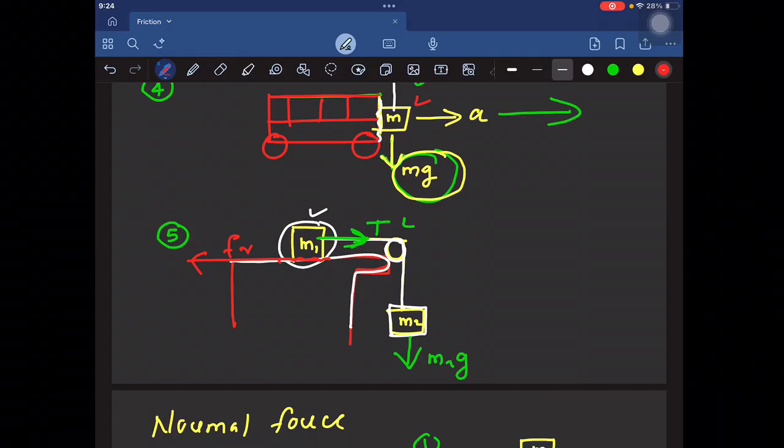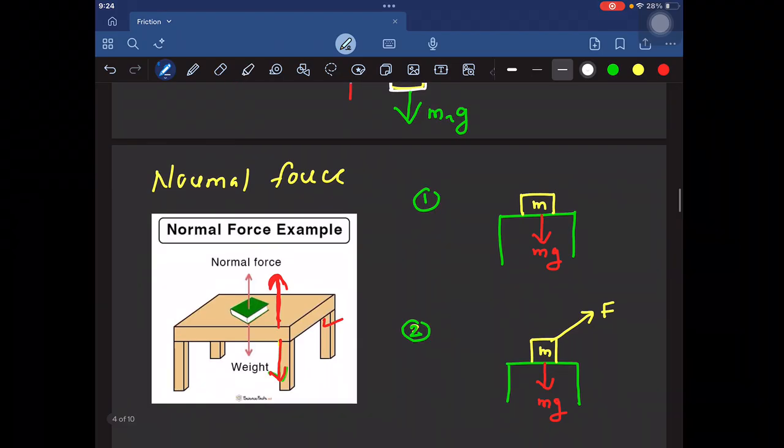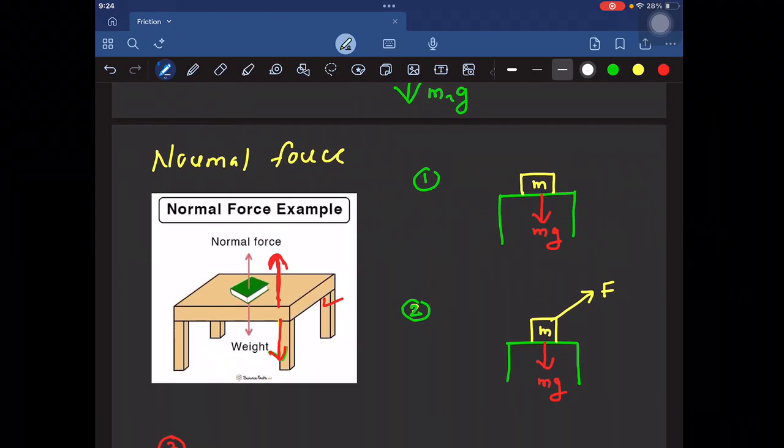In the first example, look, this is a table. I placed a mass m on this table. You can see that gravity always acts vertically downward. But this body is not moving vertically downward by breaking the table, and it is neither jumping in the upward direction.